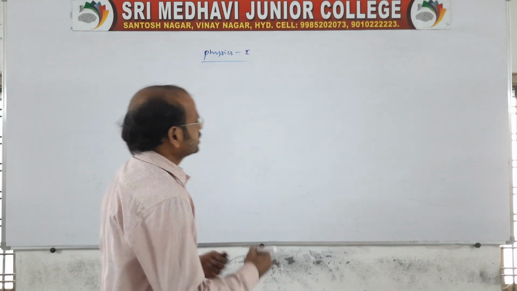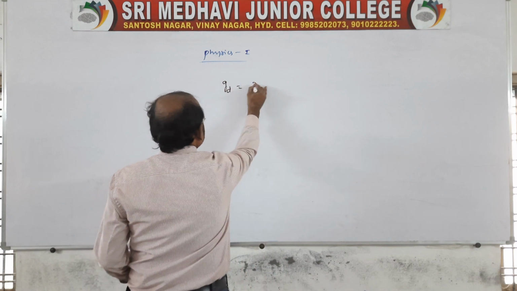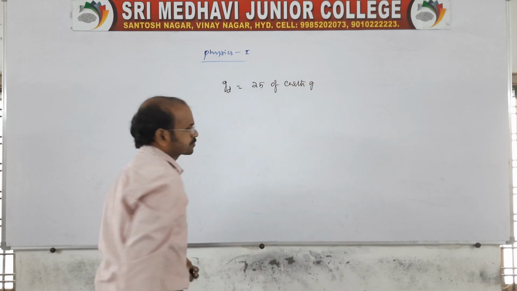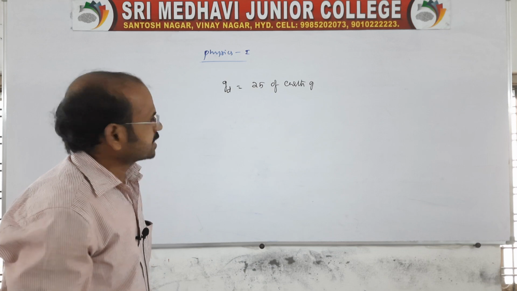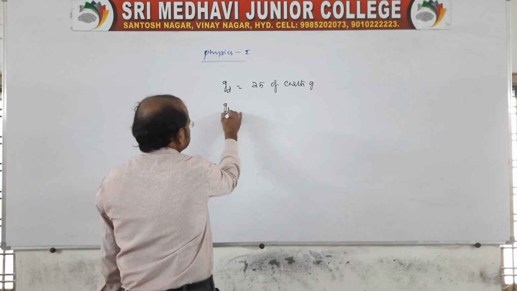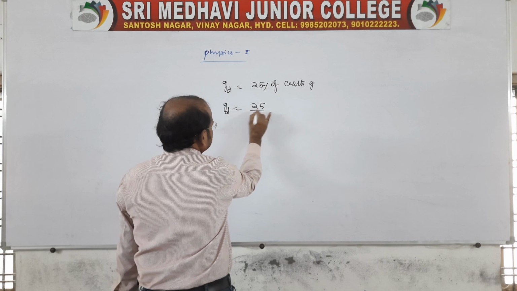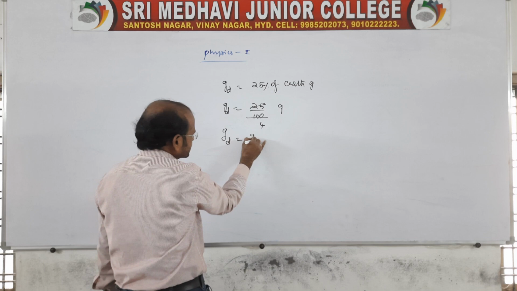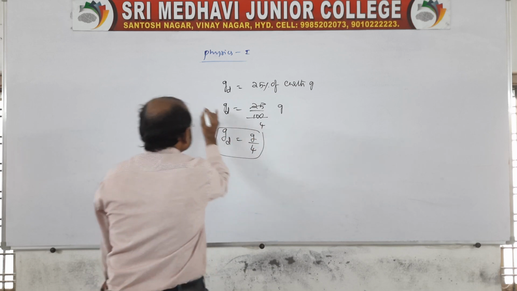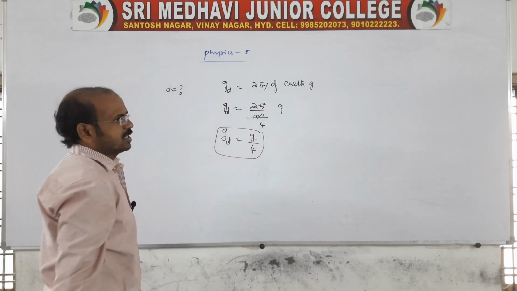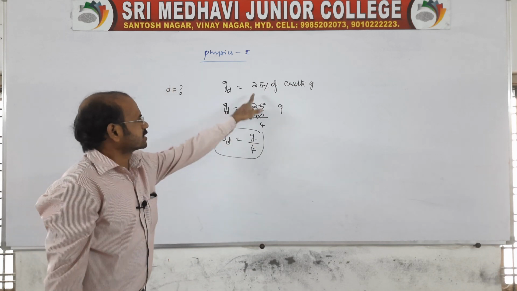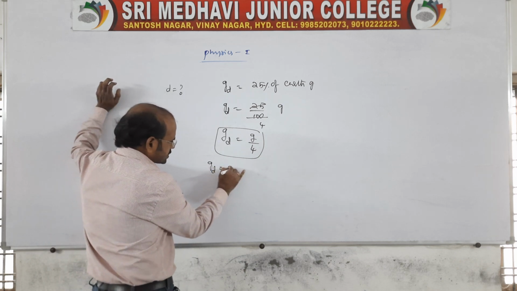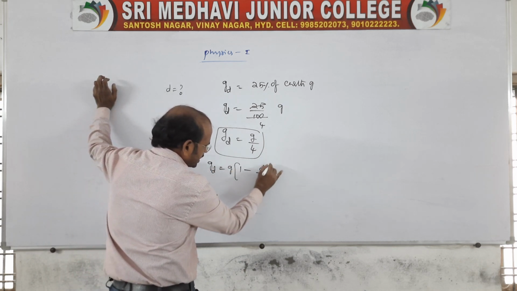That is given as what? g_d is equal to 25% of the earth's g. The 25% is nothing but 25 by 100, that is g by 4. We are asked to find the depth at which this becomes 25% of the earth's g. So you take g_d is equal to g into (1 minus small d by capital R).